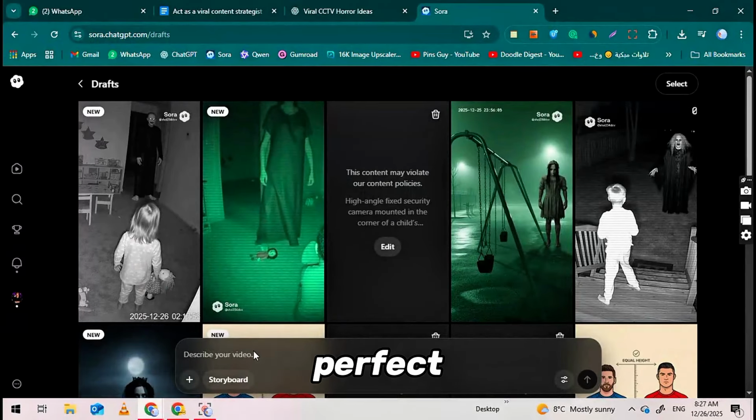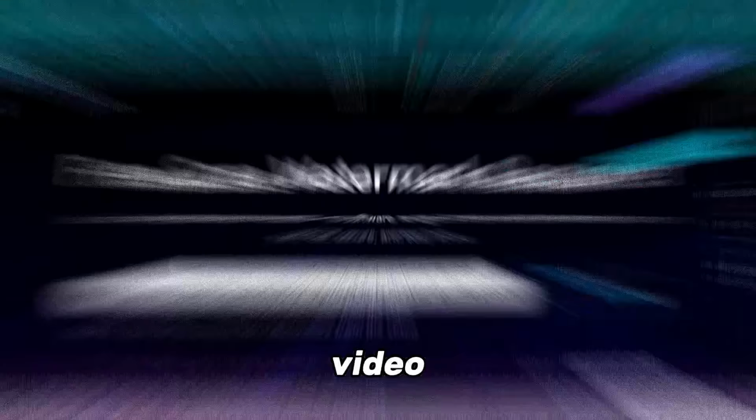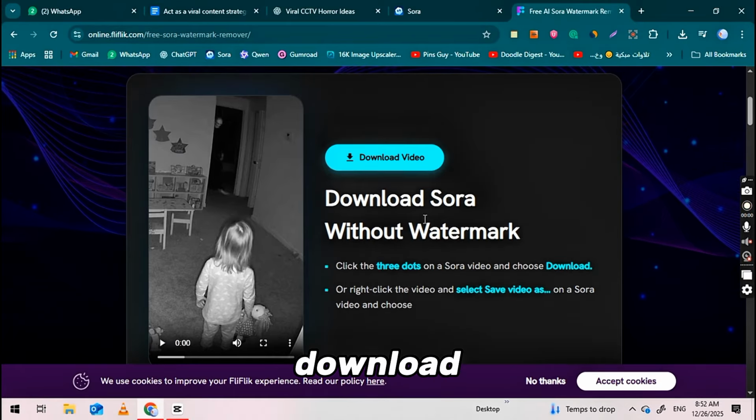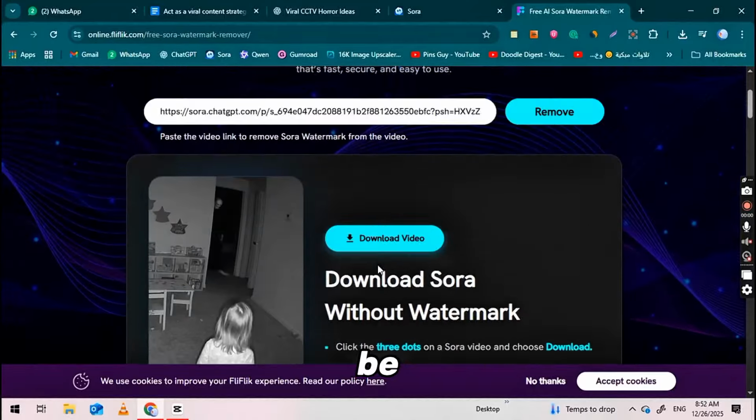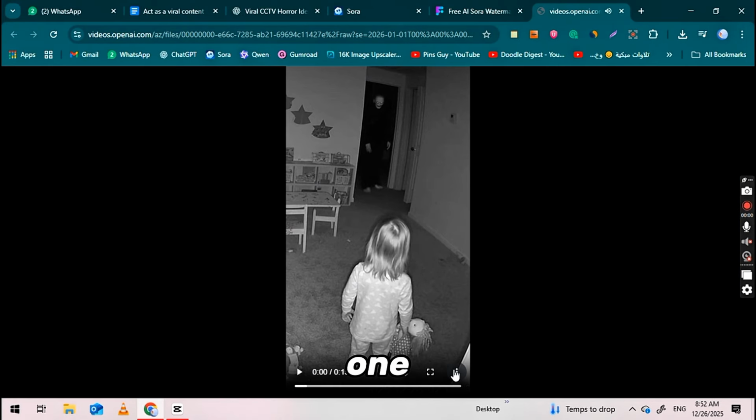You may have noticed that videos generated by Sora 2 come with a watermark. To remove it, first click on your video and then click the Post button. This will publish the video to your profile. Once it's posted, click the Download button to save it. Next, go to your main profile, click the Share button, and copy the link of the video you just posted. Then visit the website I've provided for watermark removal and paste your Sora 2 video link there. Click the Download button on that site, and your video will be saved without a watermark in just one click.